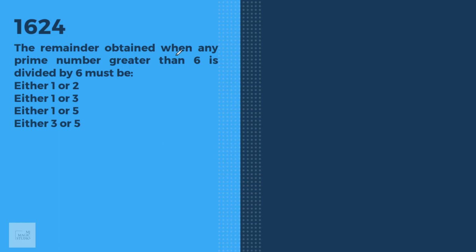The remainder obtained when any prime number greater than 6 is divided by 6. That is the property straight away. Property of prime numbers: any prime number greater than 5 or greater than 6 can be written in the form of 6k plus or minus 1.